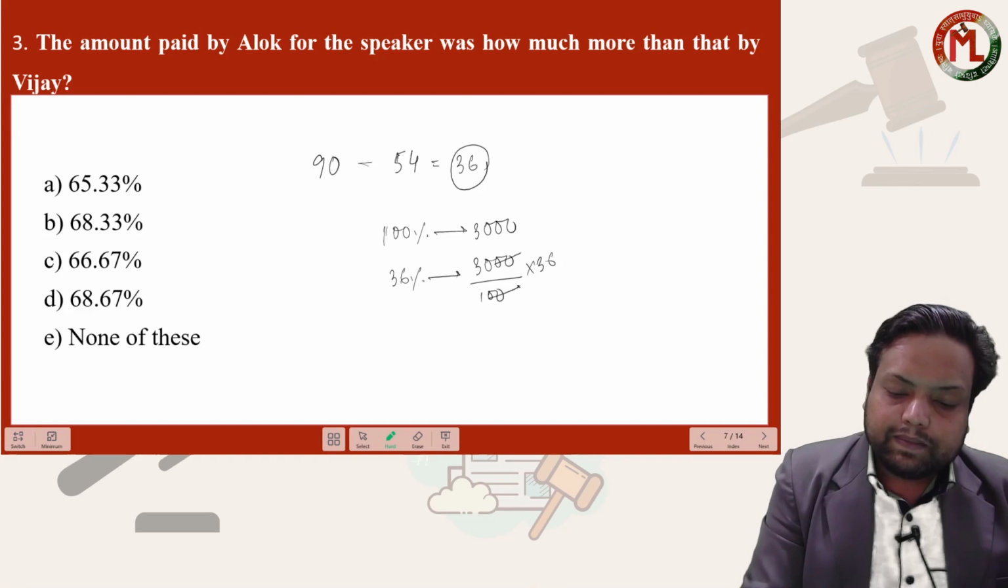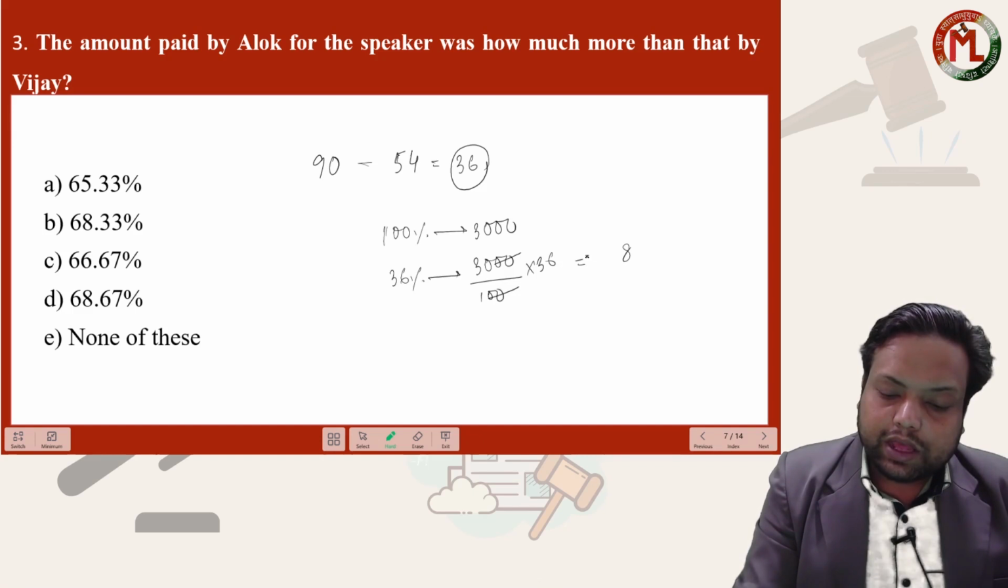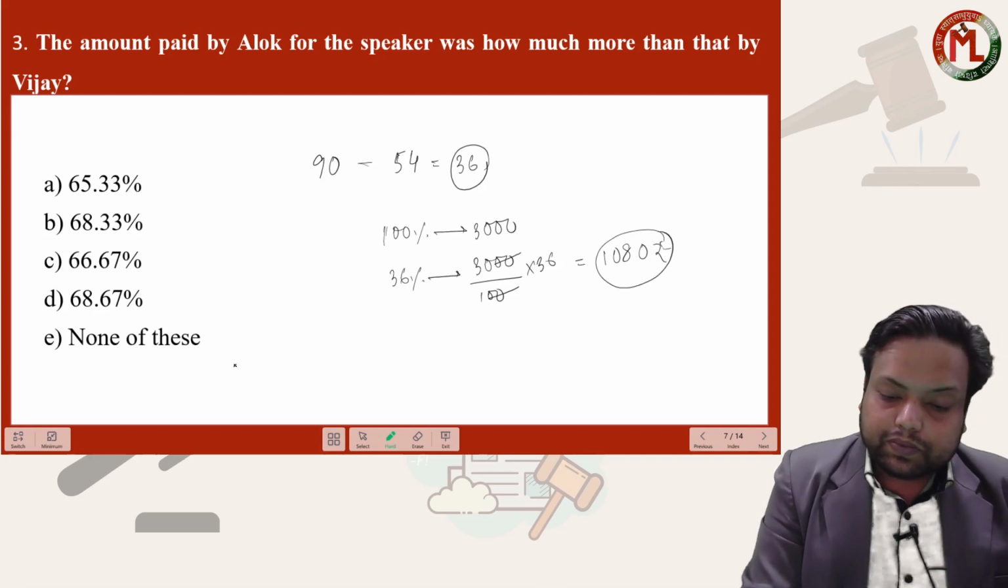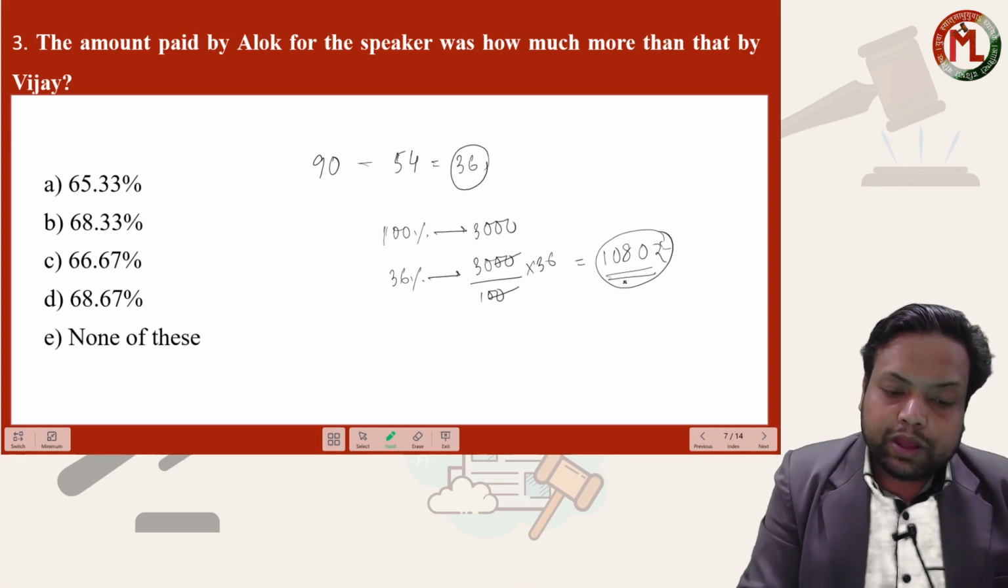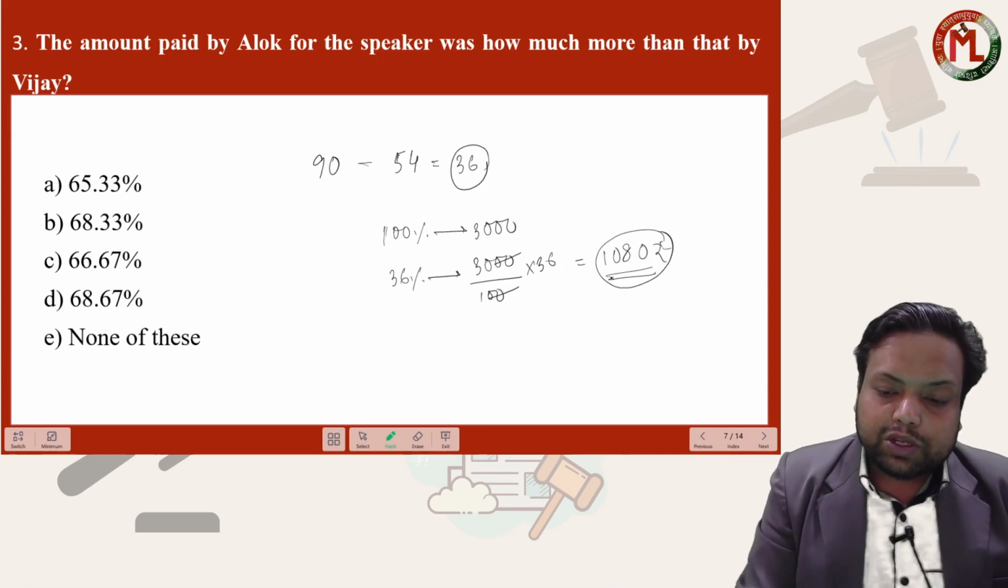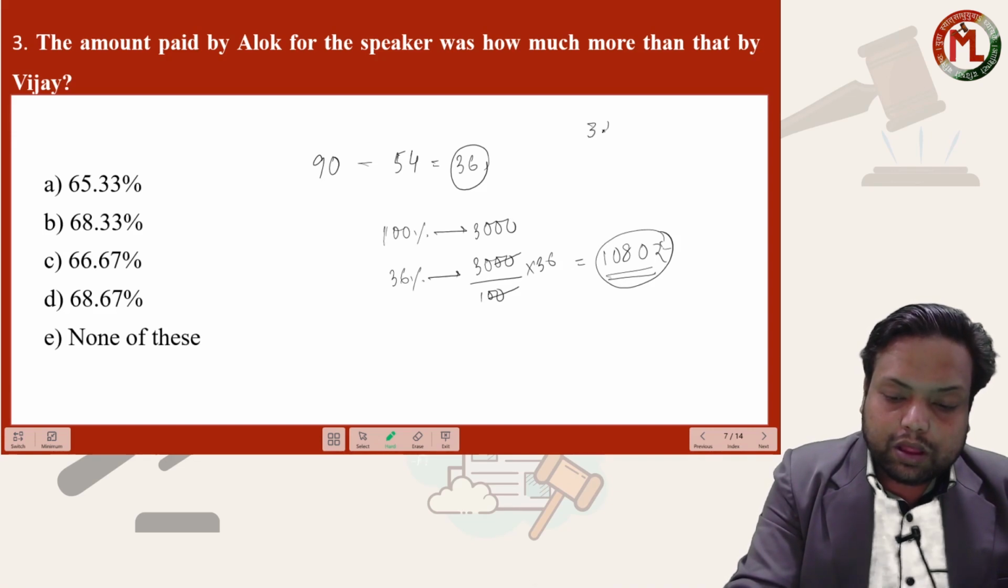So 3 into 36. 6 3s are 18, 1 carry. 3 3s are 9 plus 1, 10. 1080. Isn't it? So they are not asking this. They are asking this in percentage terms. Okay, so the amount paid by Alok for the speaker was how much percent more than that of Vijay? So Alok is paying 36 more than Vijay.